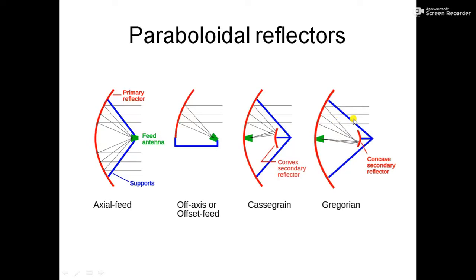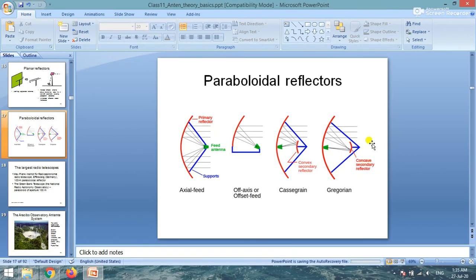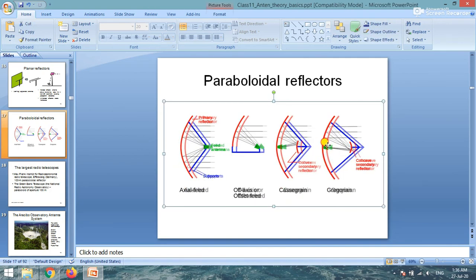Similarly, there is something called Gregorian. Here again this is another arrangement. Here the secondary surface is also a concave surface. It is positioned in such a way that ultimately the wave gets concentrated here.